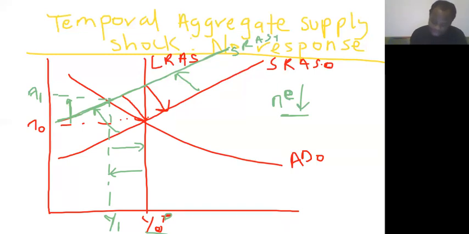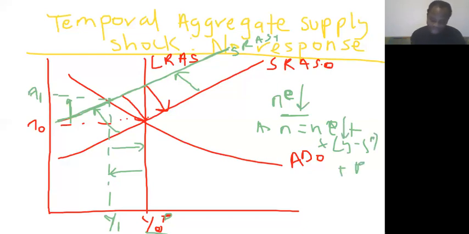We said inflation is equal to expected inflation plus lambda times output minus potential output, plus the price shock, right? So once they form lower expectations, it will cause the aggregate supply curve to shift back again, until it gets to the previous state. That is where this output will be achieved. I hope it's okay now.